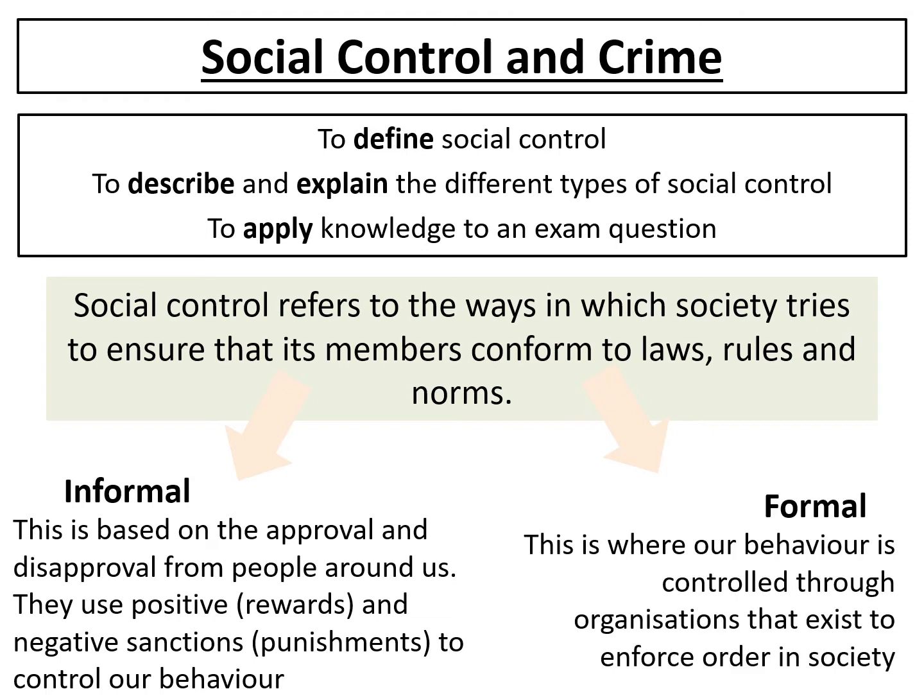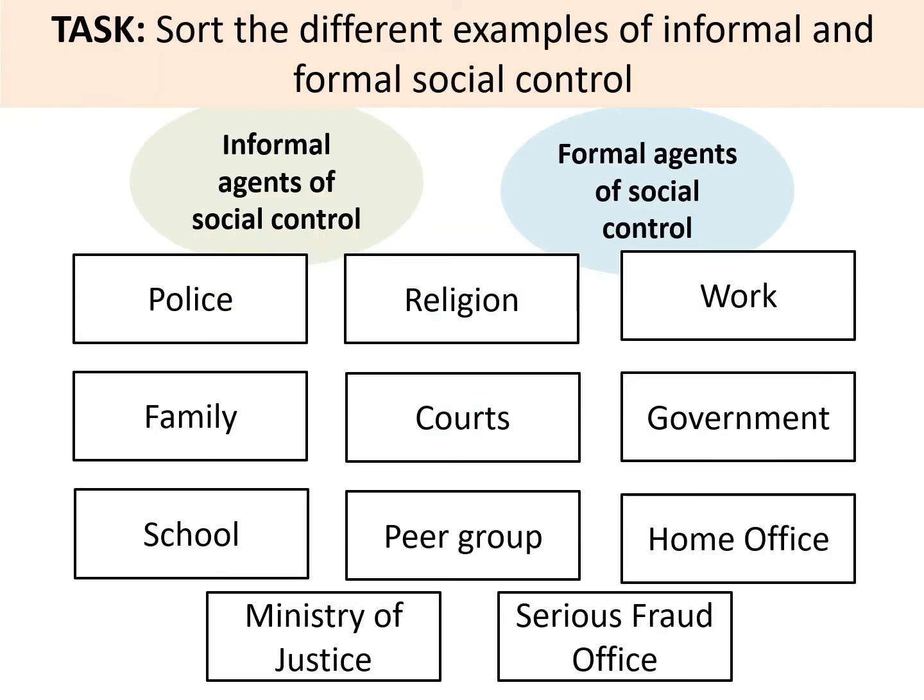each other's behaviour. Formal control is when our behaviour is controlled through a special organisation that exists to enforce order in our society. So I've got some examples here of formal and informal agents of social control. What I would like you to do is to split them up and see if you can figure out which one belongs where. So the police, we know, is a formal organisation that is there to control our behaviour. So I would put police under formal agent of social control. So have a go at doing the others.